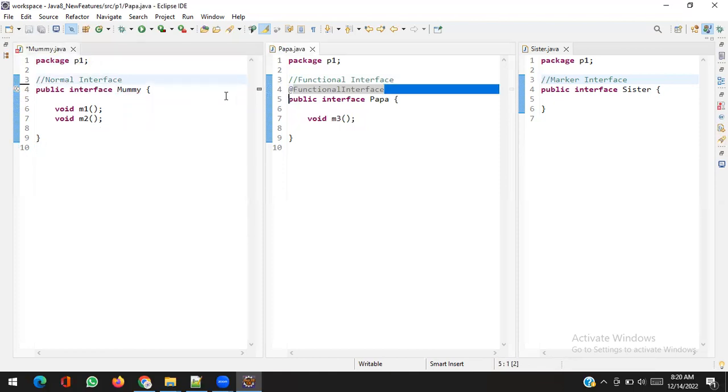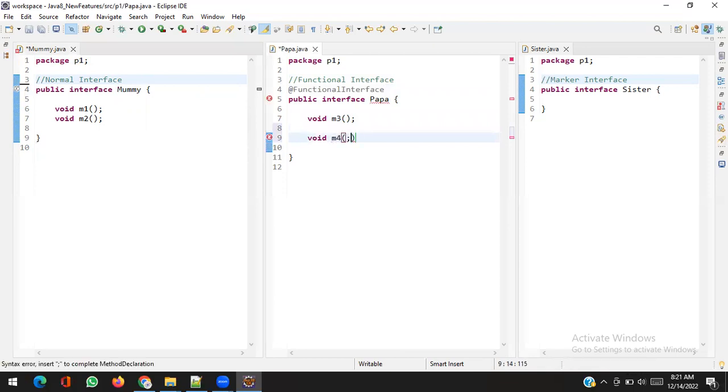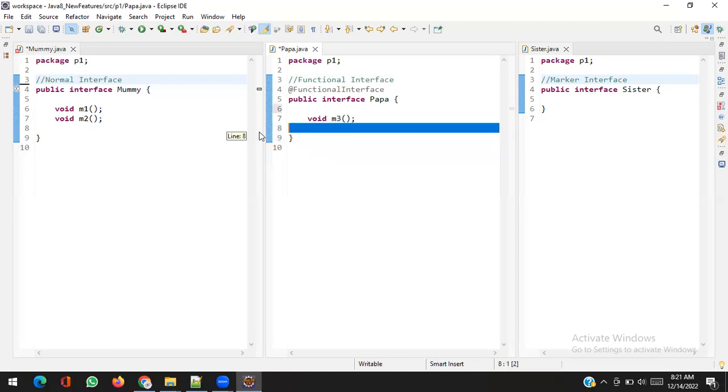So what is the benefit of using this? Suppose initially you create Papa with one abstract method, and you don't want to allow further methods because it's a functional interface. You don't want to allow anyone else to add a method accidentally. It will give an error, because it's a functional interface. So to avoid accidental breaking of a functional interface, we use the @FunctionalInterface annotation. It's optional, but still you can use it. It's a good practice.